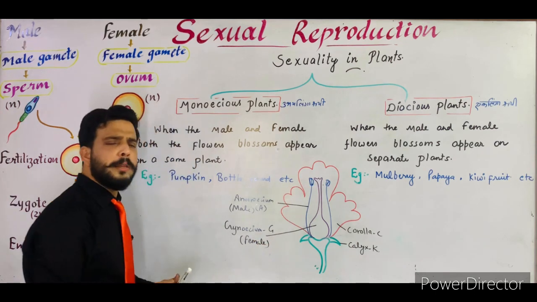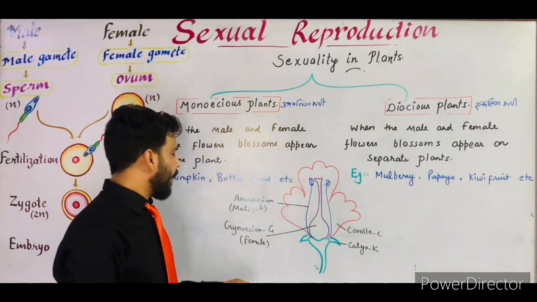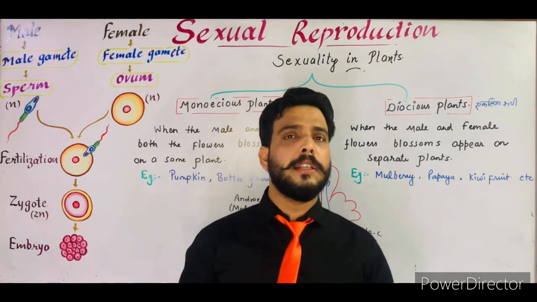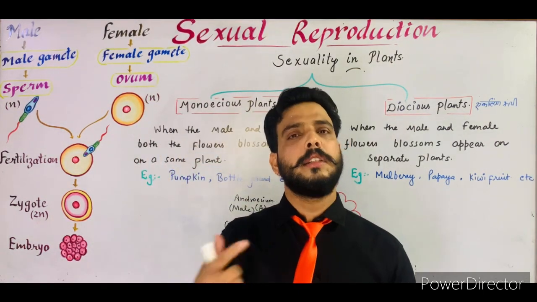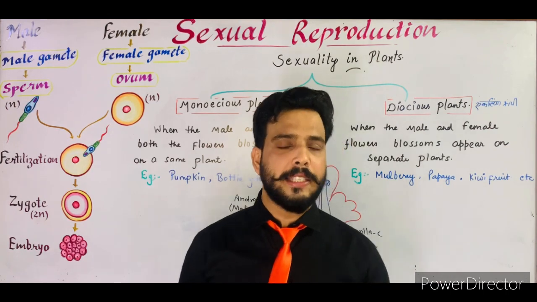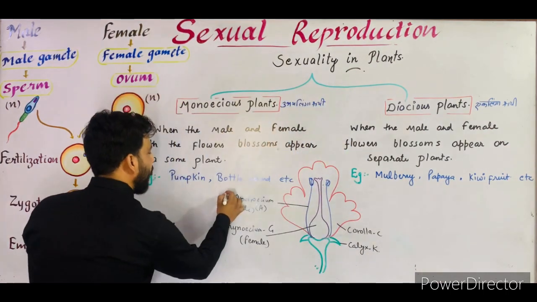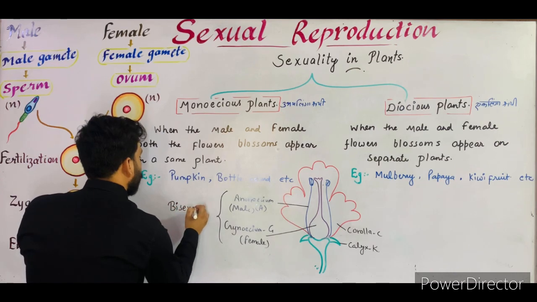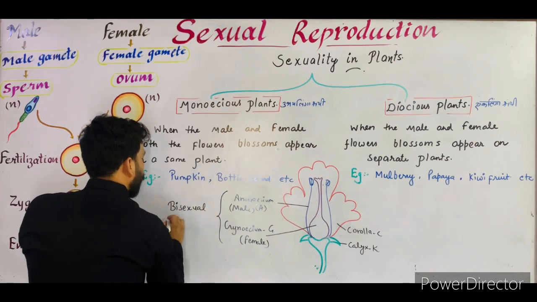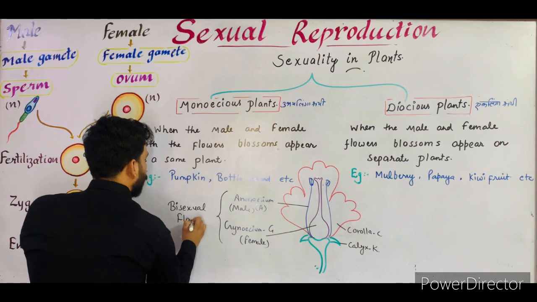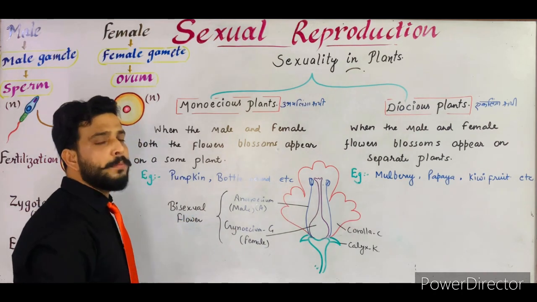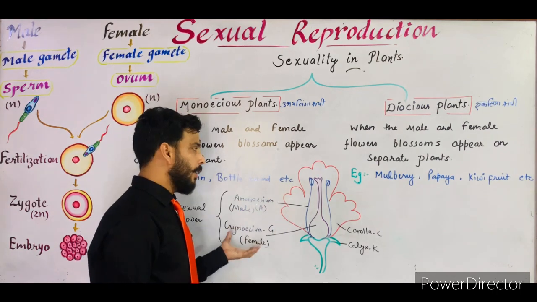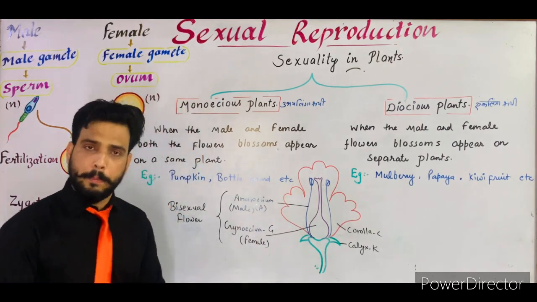Okay, so simply in a flower, male and female, both the parts are present. If both the parts are present in a single flower, then this type of flower is known as a bisexual flower. So the term is very clear to you. Bisexual flower means what? When the flower consists of androecium or the male organ as well as gynoecium or the female organ, then this type of flower is termed as a bisexual flower.